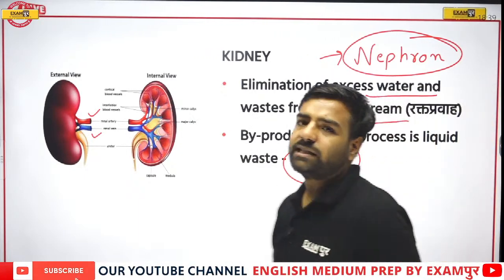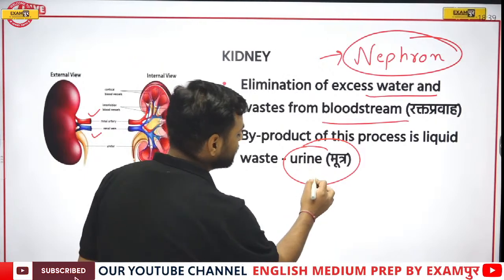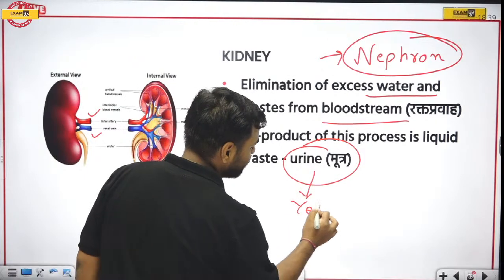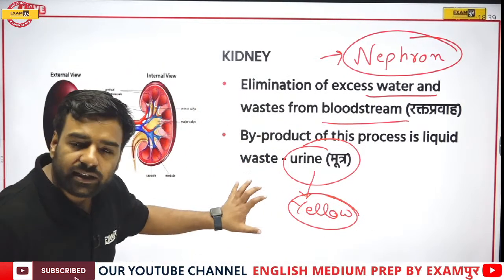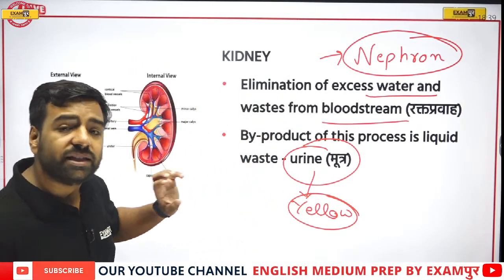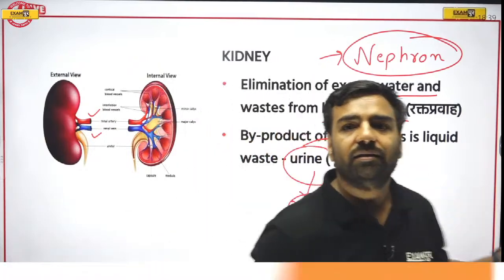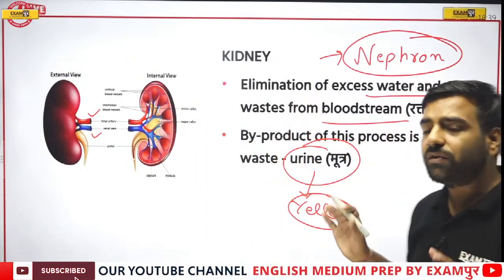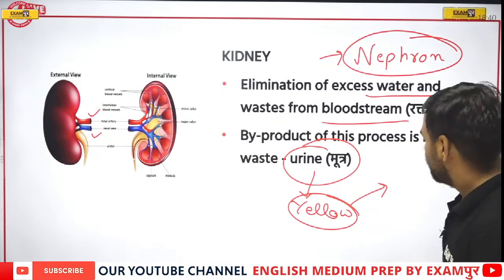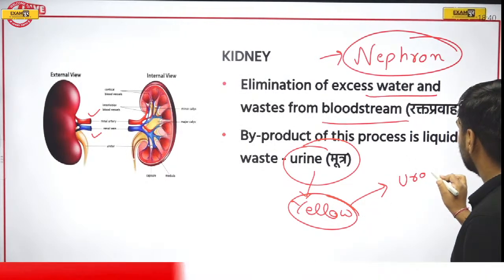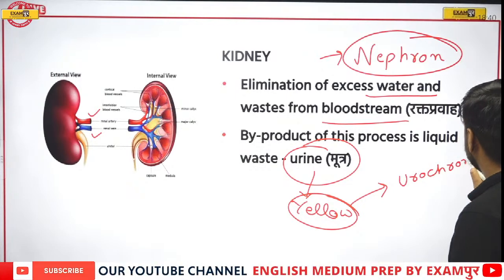Now if I talk about urine, its color is yellow. We have discussed that. This color actually tells about different issues. It is yellow because of the presence of something. What is that? It is urochrome.